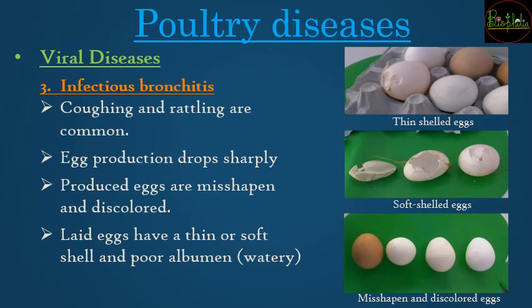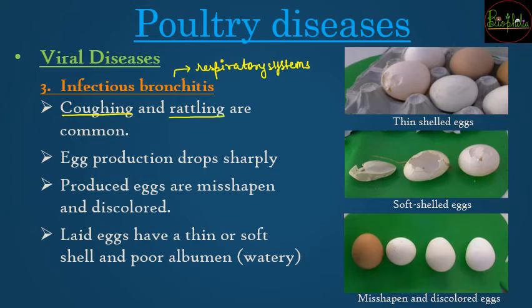Then we are going to see the third viral disease, that is infectious bronchitis. Infectious bronchitis is a term related to the respiratory system. So now let's understand the different points that you need to understand. Since it is related to the respiratory system, that means there is going to be coughing as a symptom.